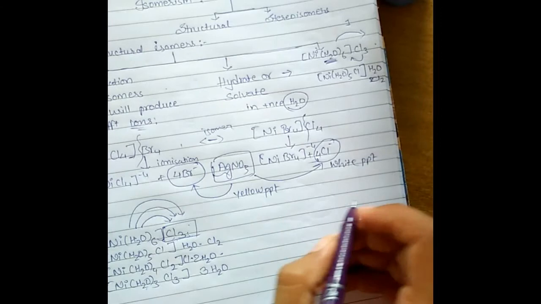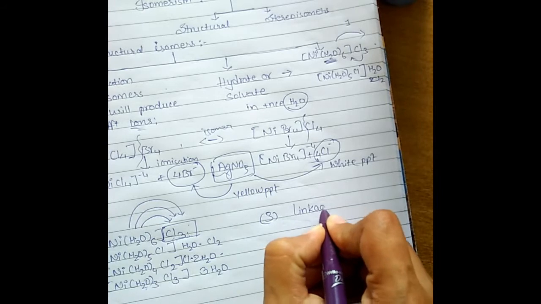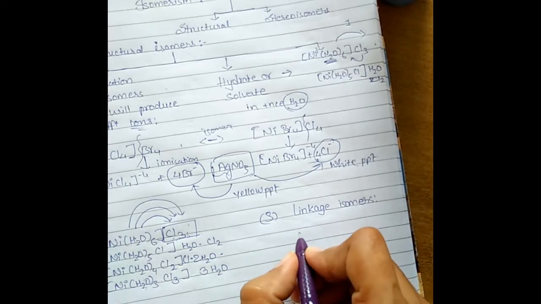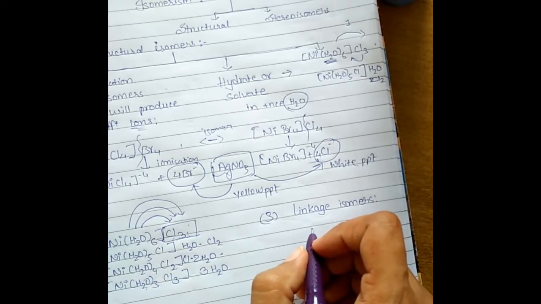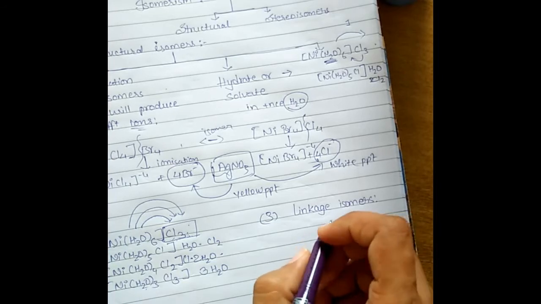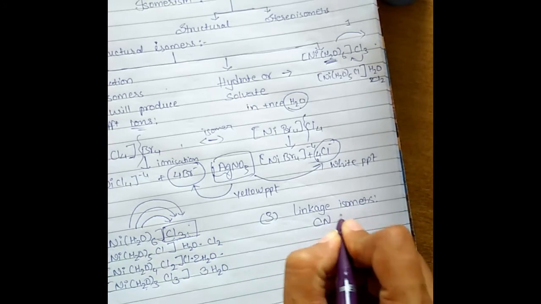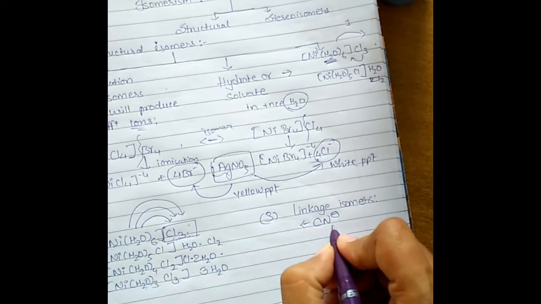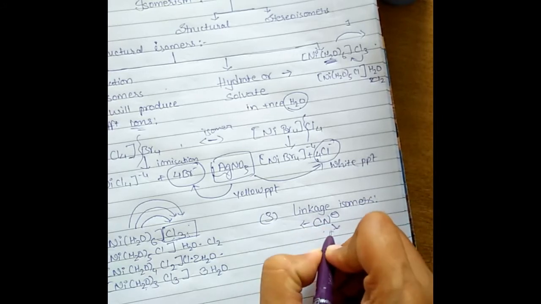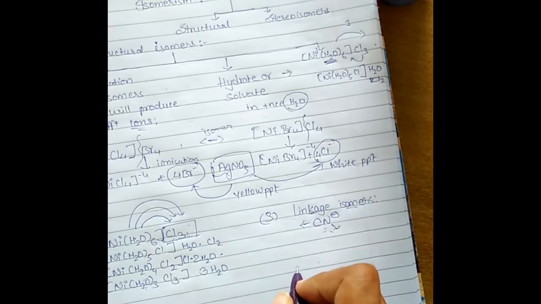The third type of isomerism is linkage isomerism. Now what is linkage isomerism? These are isomerisms which are having ambidentate ligands. What are ambidentate ligands? The ligands which are having 2 donor sites and at a time donate only 1 donor site, right? For an example, when we talk about cyanide, here carbon can donate the electron pair or nitrogen can donate the electron pair. So this ambidentate ligand can produce linkage isomerism, right?